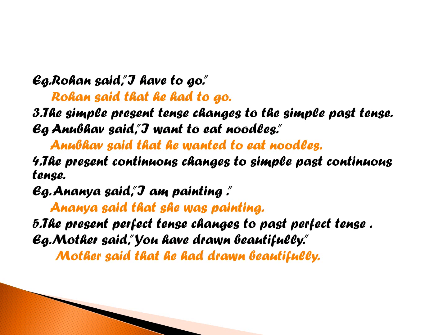Number three, the simple present tense changes to simple past tense. Example is, Anubhav said, I want to eat noodles. Anubhav said that he wanted to eat noodles. Want is in present tense, which is converted to past tense, that is wanted. Number four, the present continuous changes to past continuous tense. Ananya said, I am painting. Ananya said that she was painting. Am painting is present continuous, which is converted to was painting in past continuous.